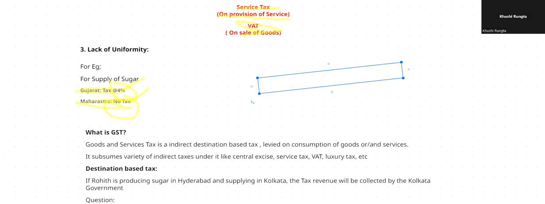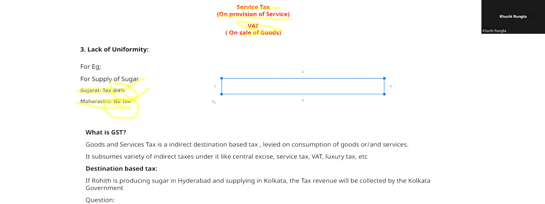Can anybody tell me why it took so long to introduce an act like GST? Since 1986, and it was introduced in July 2017. So basically it took 15 plus years to bring GST in motion.